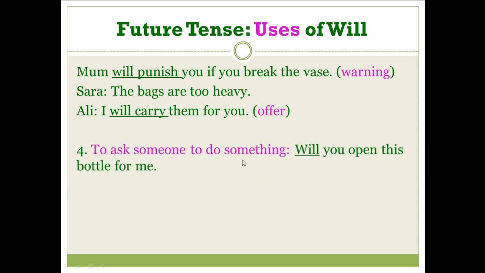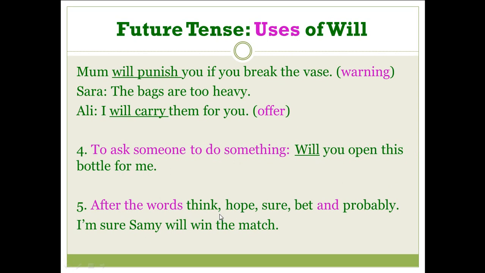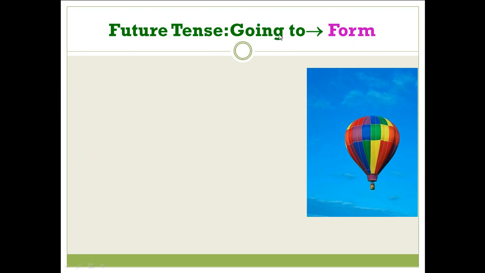Number 4, we have requests, or when you ask someone to do something for you, it's a question. Will you open this bottle for me? This is a request. Number 5, after the words think, hope, sure, bet, and probably, we usually use will. We usually use the tense will. Let's move to something else.